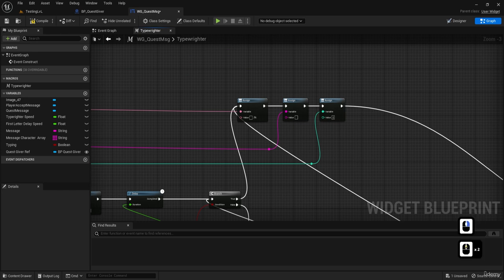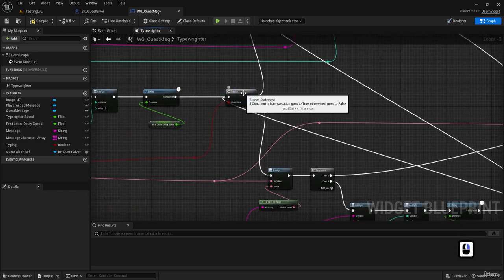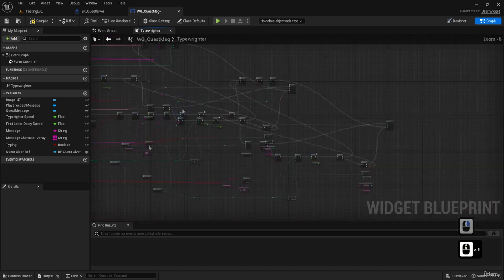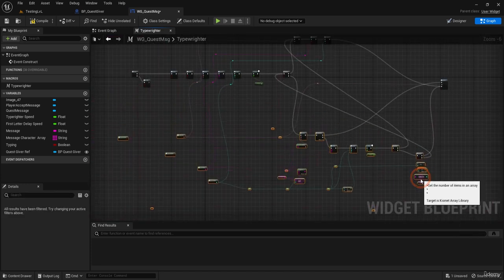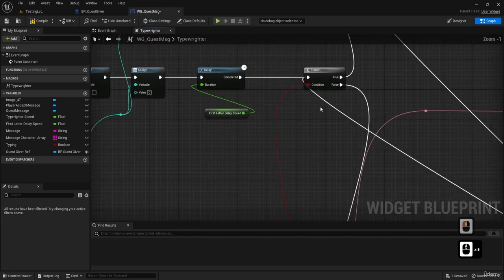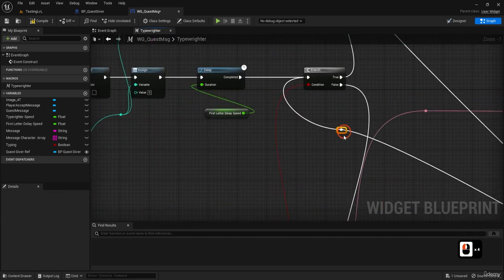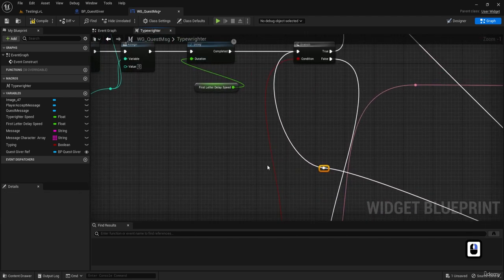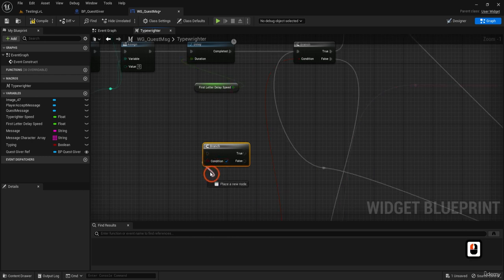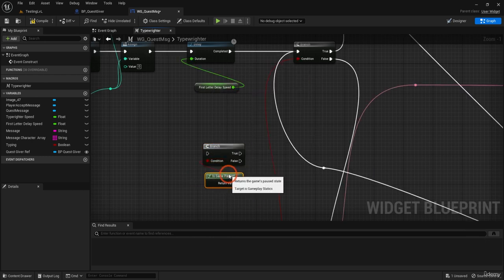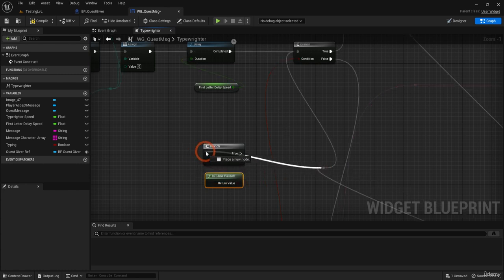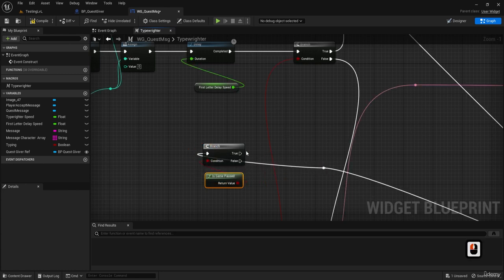Now, to be fair, if the game is paused, this will not work. If you wanted to make a check for if the game is paused, we could do a custom way. Let's make a reroute here, and let's put a branch here. Ask, is game paused? So this will go here, actually.